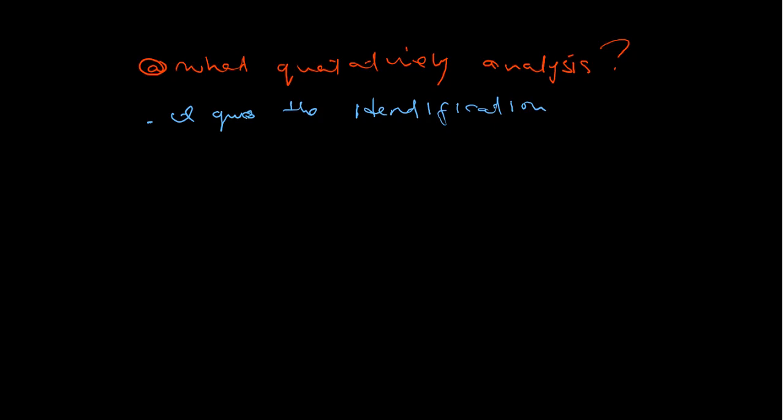Okay. So from there, we'll talk about quantitatively. So what is quantitative analysis?